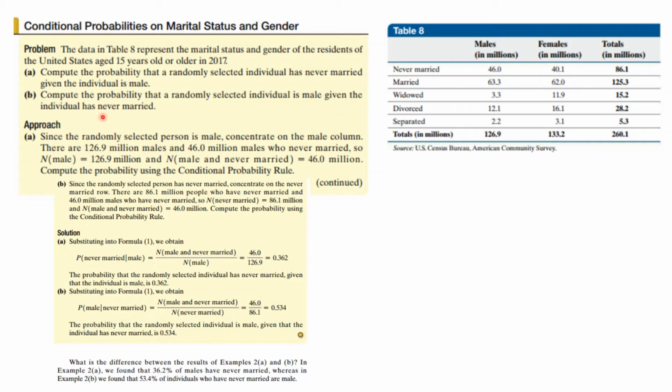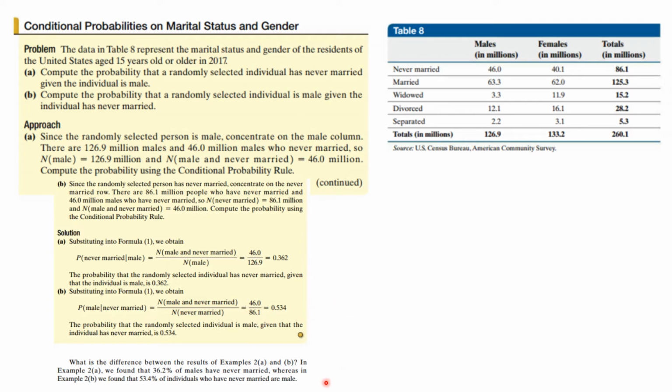The second question is compute the probability that a randomly selected individual is male, given the individual has never married. So we're looking at never married. That is across here. That is 86.1 people who have never married. But if we're looking at if they're male, it is 46. So this time it is 46 over 86.1, and it's 53%.